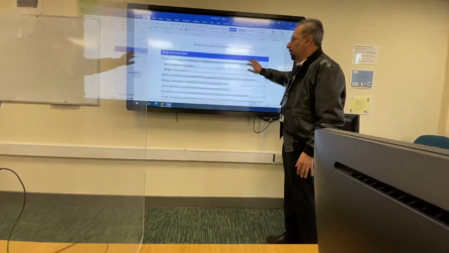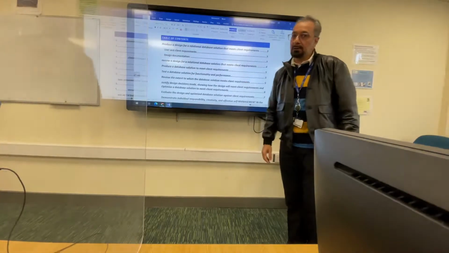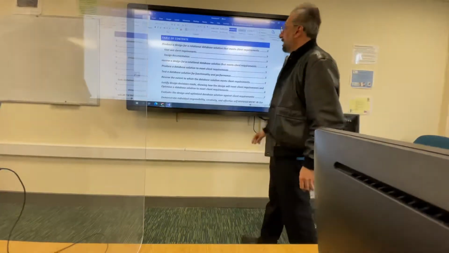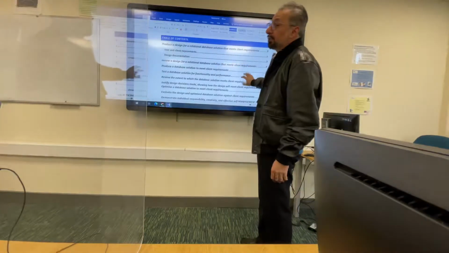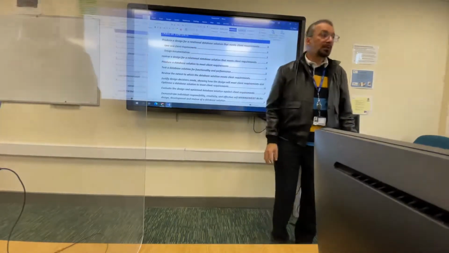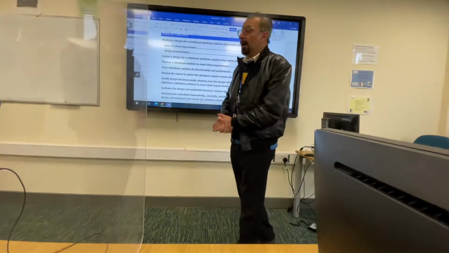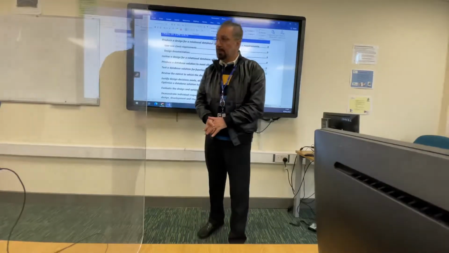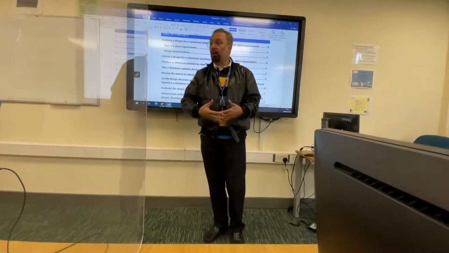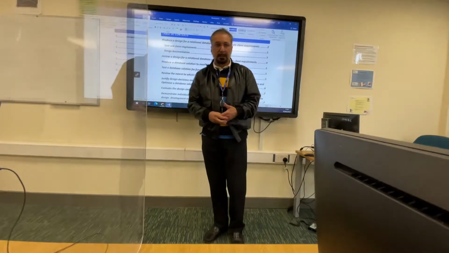Okay. Now, if we go to the content, you see here the content. It's like a little research. So: produce a design of a relational database solution that meets the client requirements. So user and client requirements, design documentation. And this is very important here to understand. Now, if you see the scenario, you can see that they ask you to normalize. They have like rubbish, let's say, a 0NF table. They ask you to rearrange it in a relational database, and you don't have requirements.